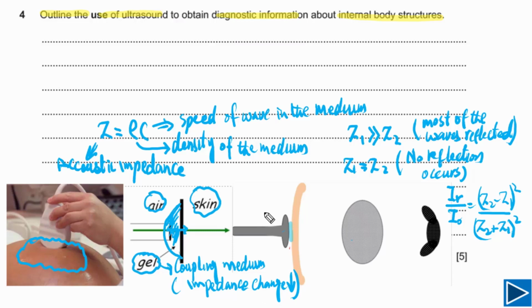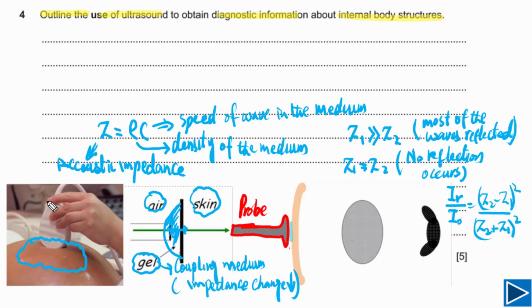Let me explain a little more about ultrasound before we write our final answer. First thing you need to understand is the probe. As you can see in this figure, this black one is representing the probe. In this figure, you will see the whole process.